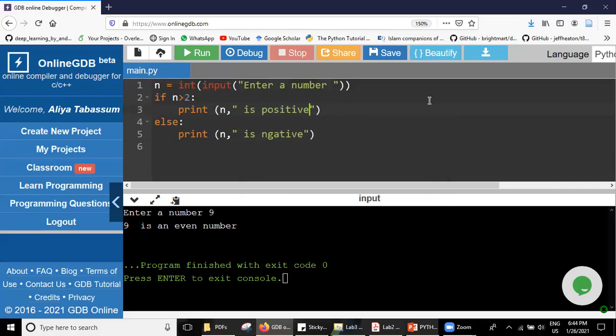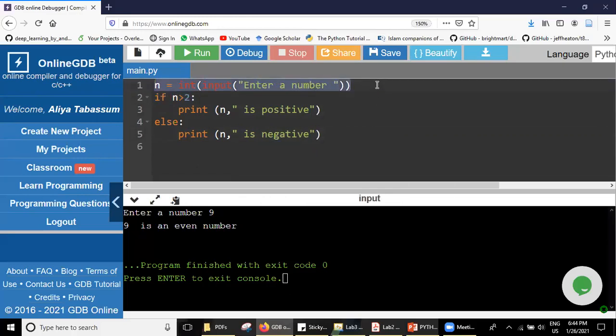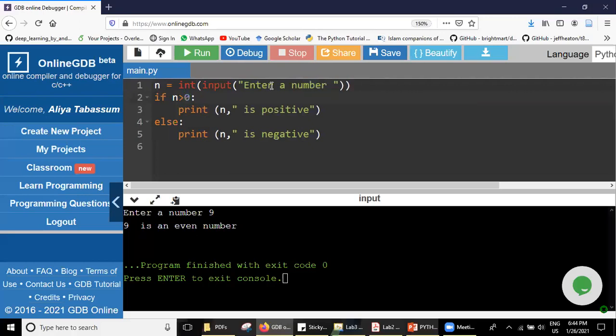Okay, let me just answer my question. I want to check if a number is positive or negative. How can I check? I want to take a number from user and see if the number is positive or negative. How can we? Greater than or equal to 0. Greater than or equal to 1. Okay, like this. Or you can just write greater than 0.